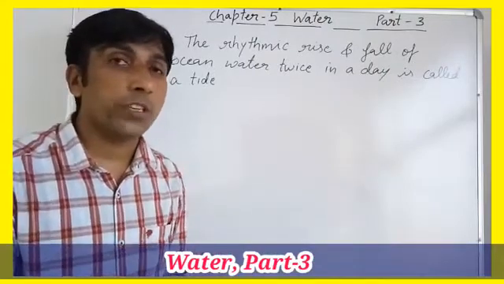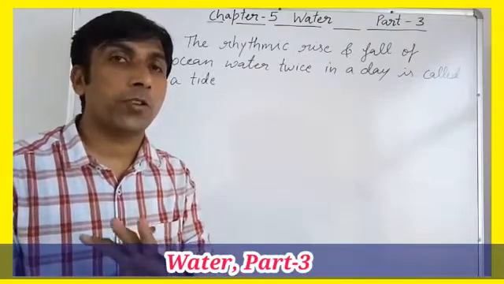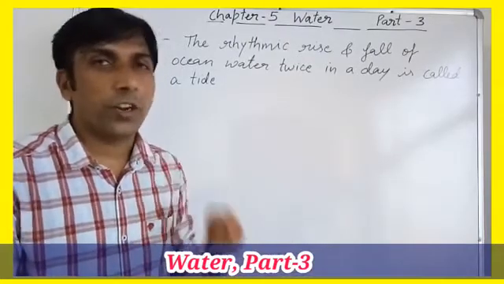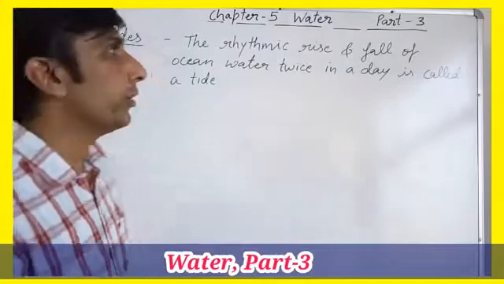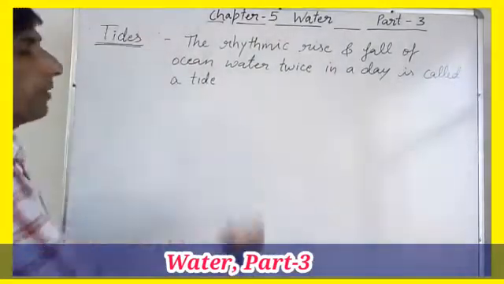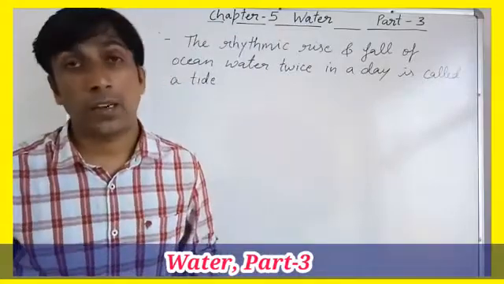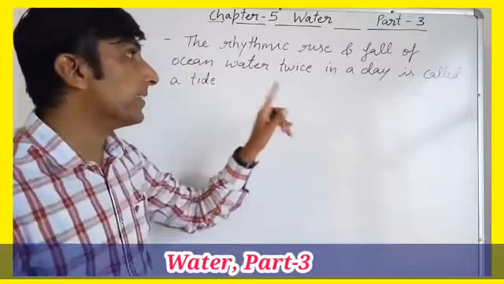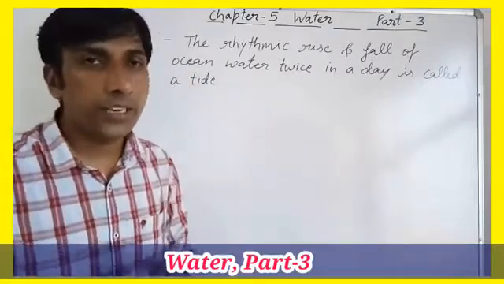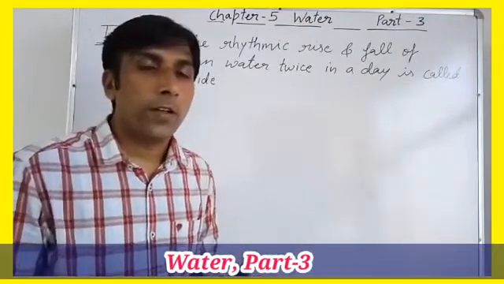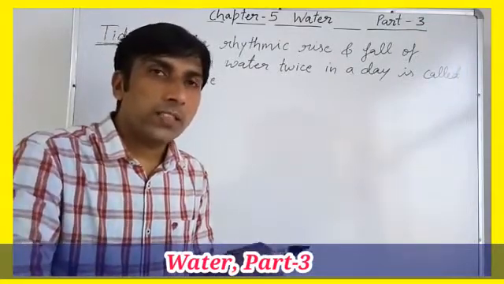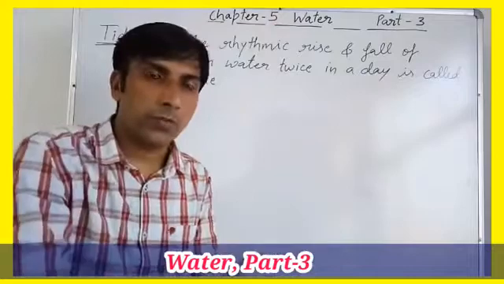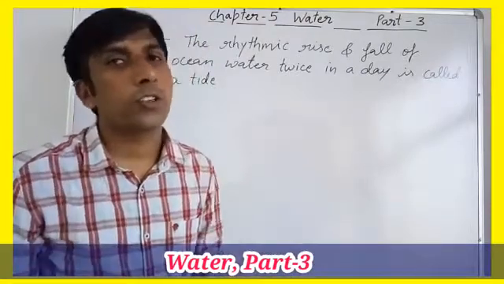In this chapter till now we studied about water, different types of forms, ocean, rivers, waves, etc. So today we are going to start the new topic of this chapter, tides. What are tides? The rhythmic rise and fall of ocean water twice in a day is called a tide. Means within 24 hours, the water level once in a day comes up and once in a day comes down. So this is called tide.